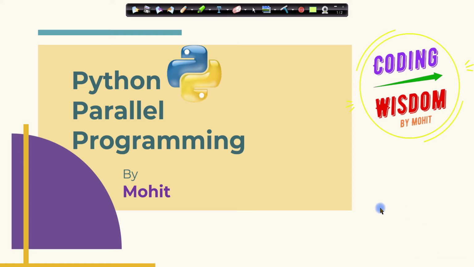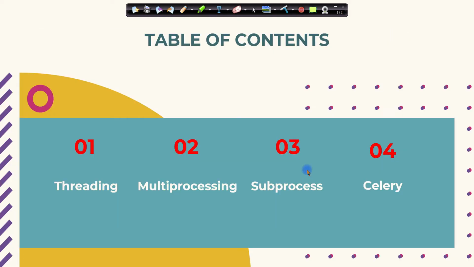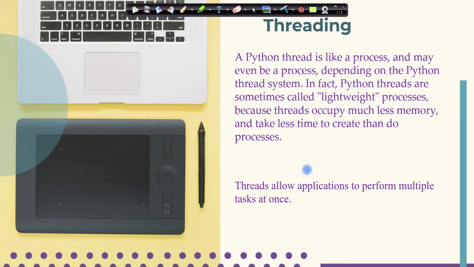Hello everyone. My name is Mohit. From this video, I'm going to start a new series, Python parallel programming. In this series, I'm going to cover the following topics. First, threading. Second, multiprocessing. Third, subprocess. And fourth, Celery. Celery is a third-party module. So the first topic is threading.